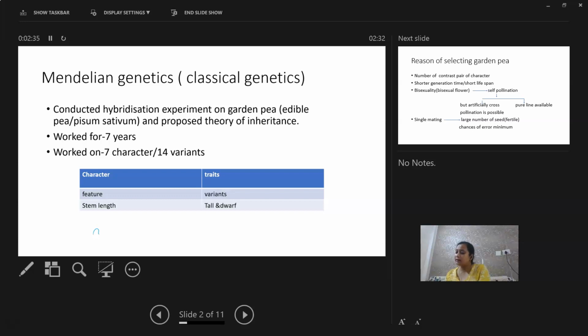So Mendel conducted hybridization experiments on which plant? Garden pea, and he proposed the theory of inheritance. He worked for 7 years on 7 characters or 14 variants. So there is a difference between character and traits. A character is a feature on which we can have many kinds of variants, and those variants are called traits. As for example, if we consider the character like stem length, we can have two variants, tall and dwarf.